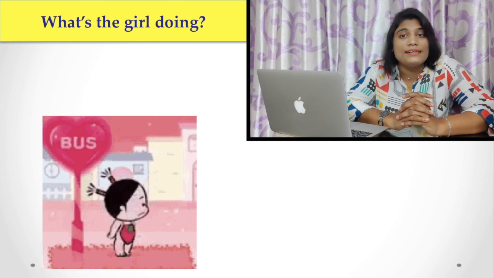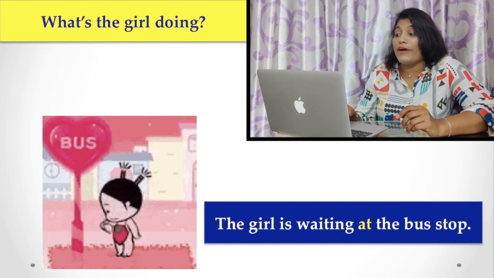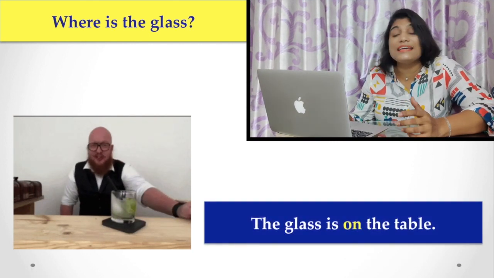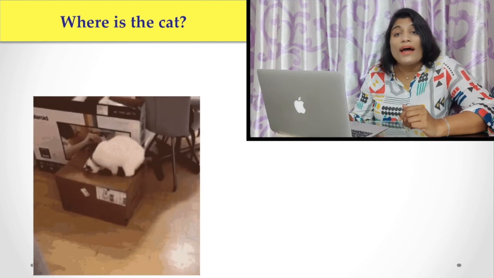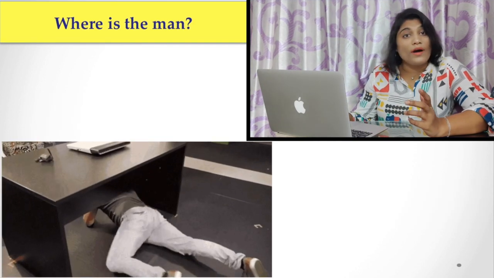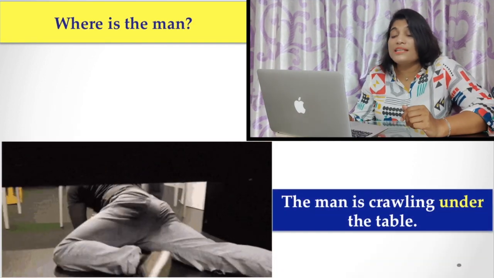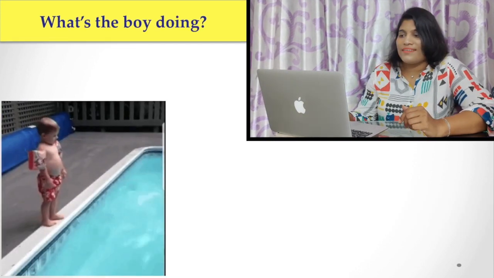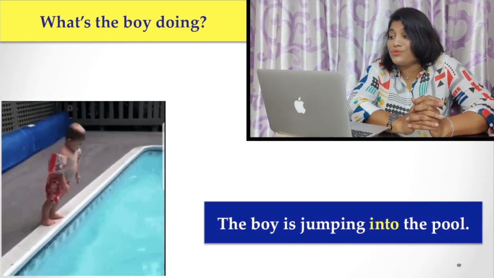Today I am going to tell you a more complicated and important topic in the English language. Before we start, let's see something first. Here, what is the girl doing? The girl is waiting at the bus stop. Where is the glass? The glass is on the table. Where is the cat? The cat is hiding in the box. Where is the man? The man is crawling under the table. What's the boy doing? The boy is jumping into the pool.